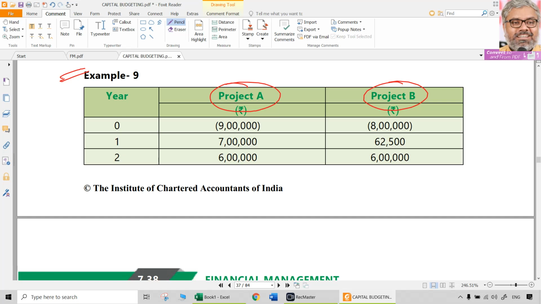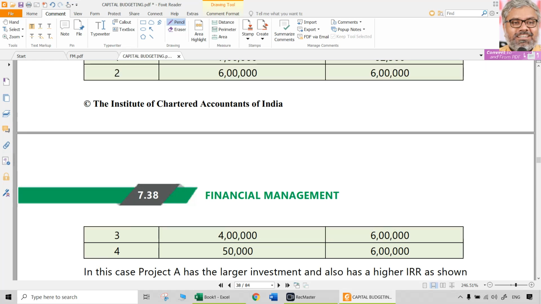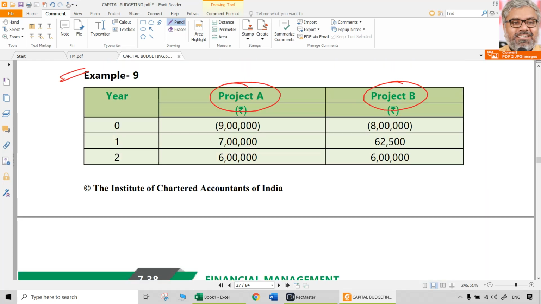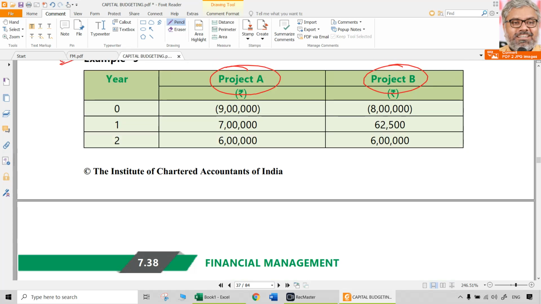Cash flows are given for years 0, 1, 2, 3, 4, and IRR has to be calculated. First of all, you do this calculation. Of course, you need to calculate 4 NPVs here. For project A you need NPV1, NPV2. For project B also you need to calculate NPV1, NPV2. Then substitute that in the formula for IRR and find out IRR for project A and also for project B. That is your work.